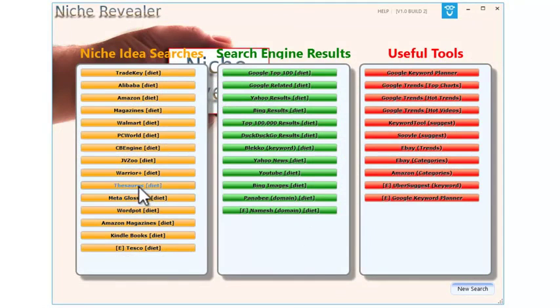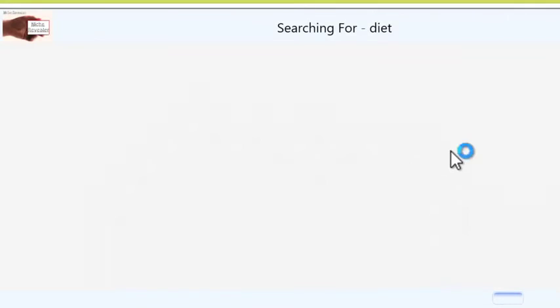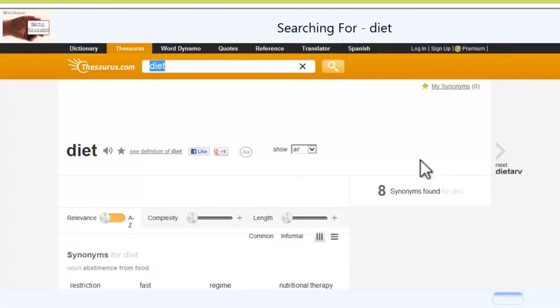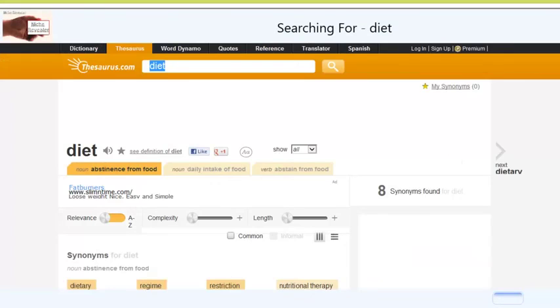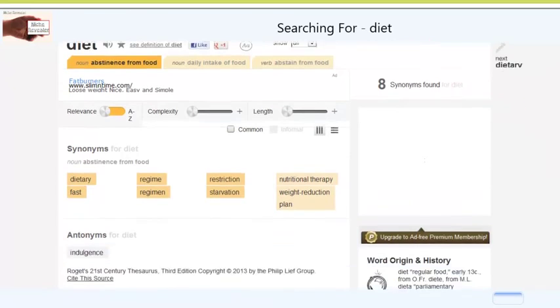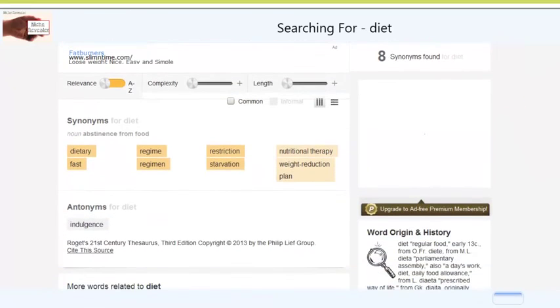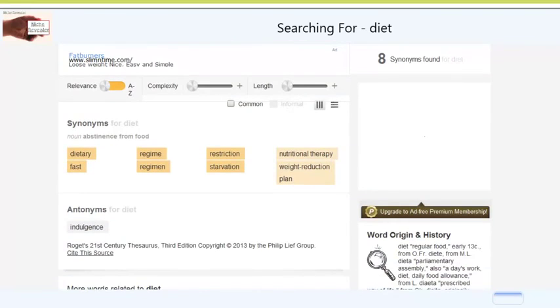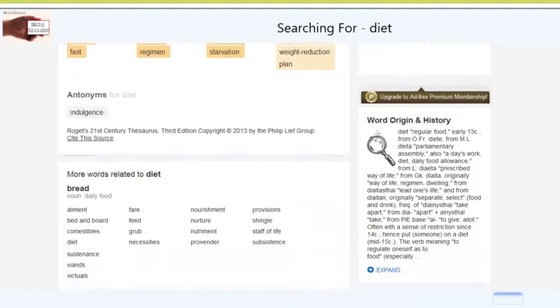Okay, we've got some more things here, a thesaurus. So let's just look at that for diets. And you will see now, obviously in the thesaurus, it will bring up all sorts of related keywords to that. So we've got dietary, regime, restriction, starvation, fast, nutritional therapy, etc.